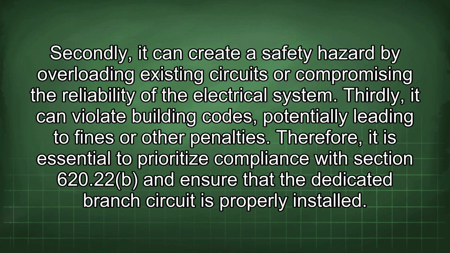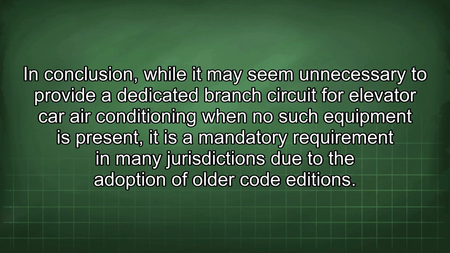Therefore, it is essential to prioritize compliance with Section 620.22 and ensure that the dedicated branch circuit is properly installed. In conclusion, while it may seem unnecessary to provide a dedicated branch circuit for elevator car air conditioning when no such equipment is present, it is a mandatory requirement in many jurisdictions due to the adoption of older code editions.